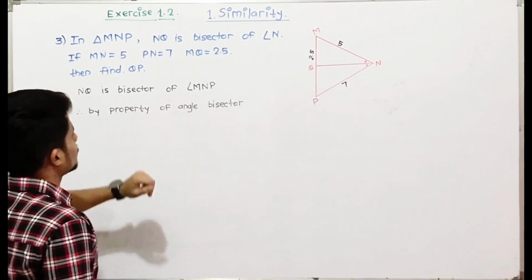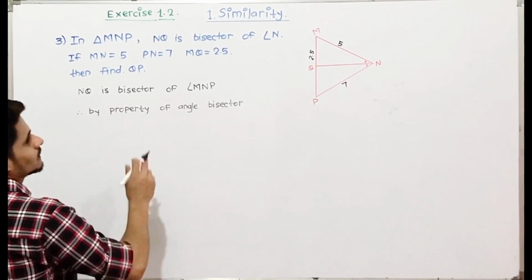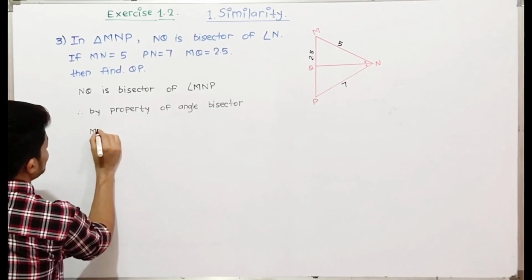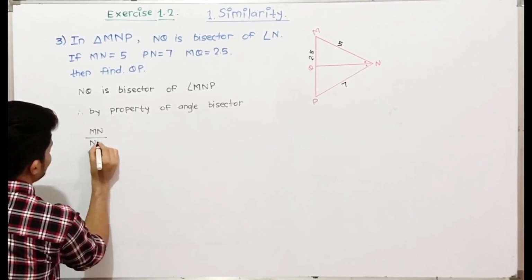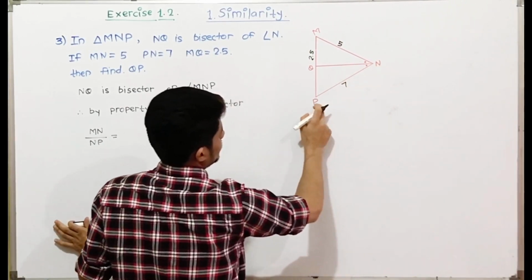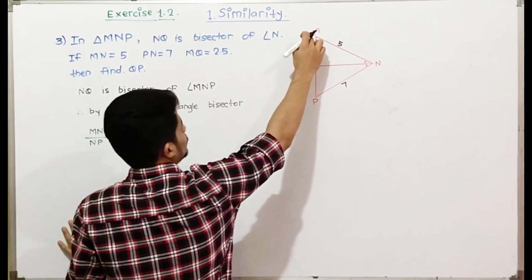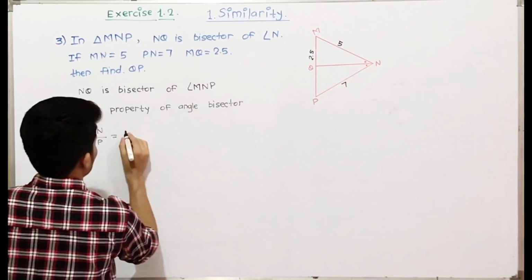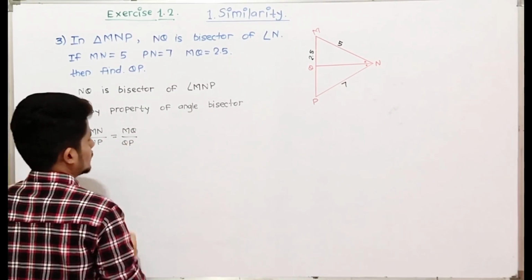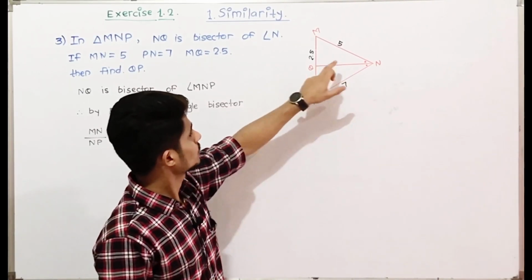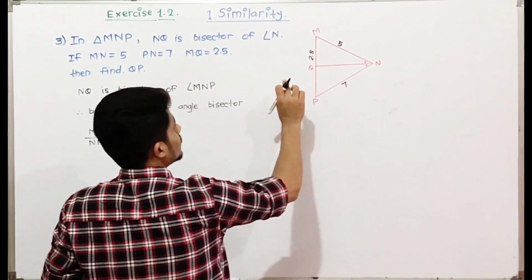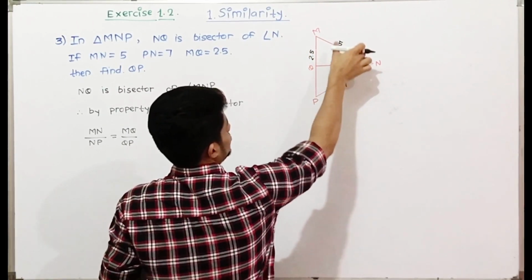Therefore, by property of angle bisector, the ratios will be equal, that is MN upon NP will be equal to MQ upon QP. Ray NQ intersects side MP. So these two ratios will be equal.